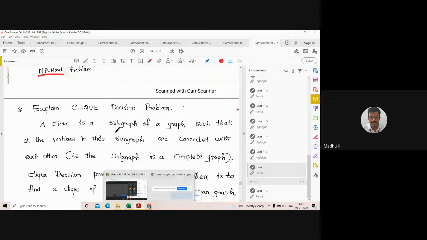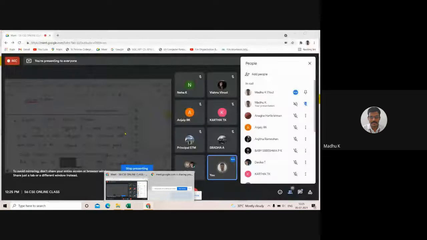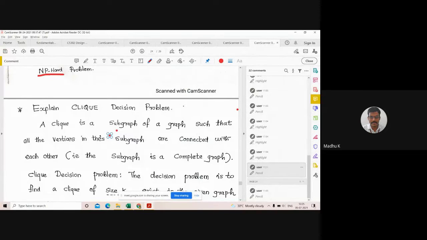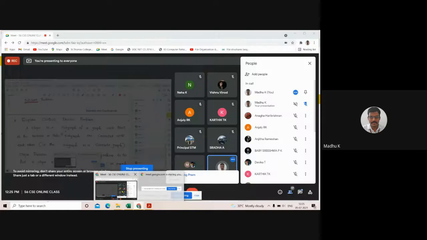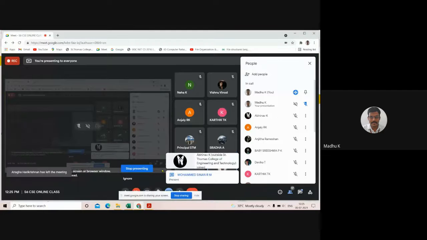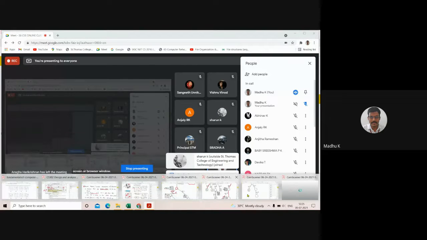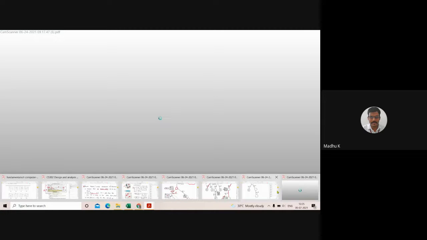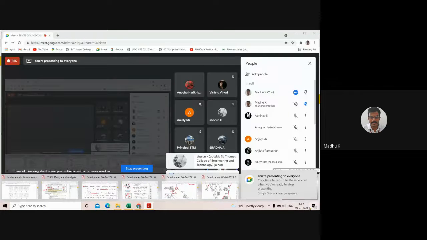Okay, in the previous class we discussed different problems, of which we discussed the 3-satisfiability problem. So what is a satisfiability problem? What is meant by a satisfiability problem? It is one of the hardest problems. And we discussed what a satisfiability problem is in the previous class.